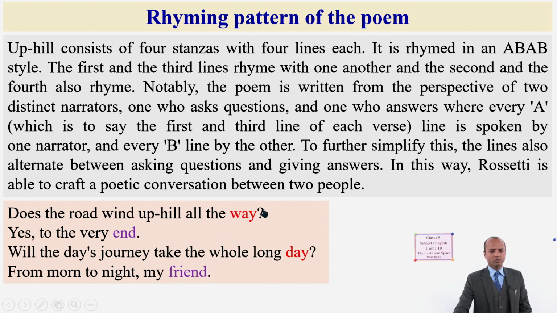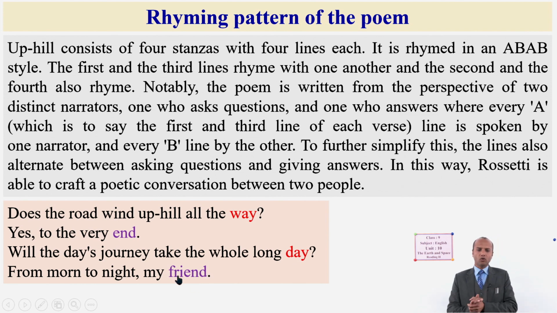Look, this word way has a similar pronunciation to day. And this word end has a similar pronunciation to the word friend.